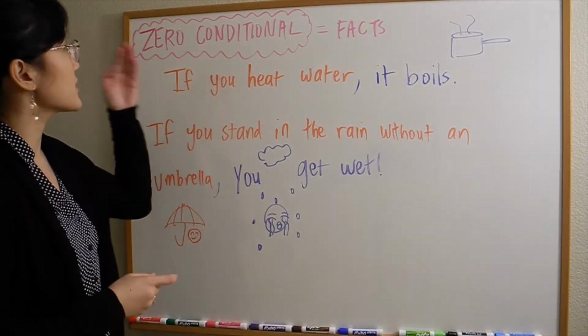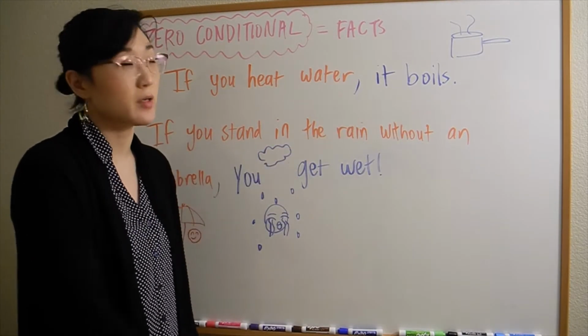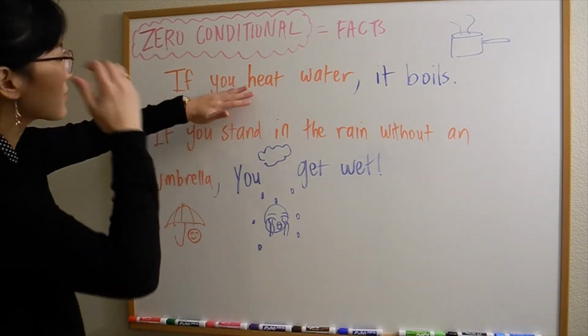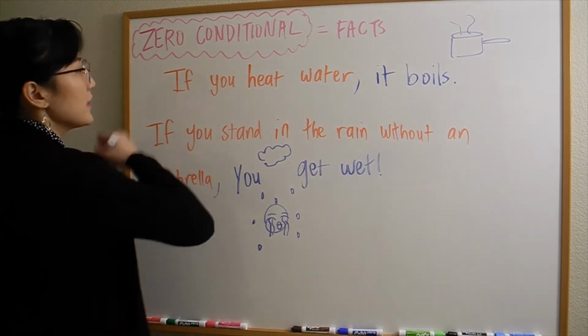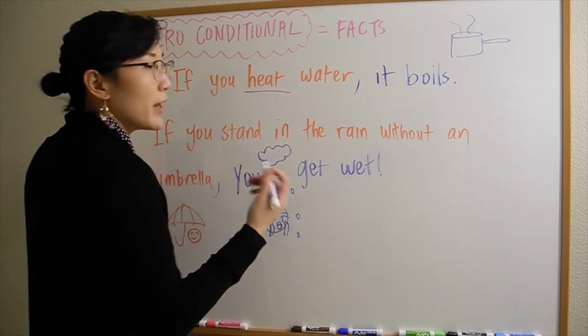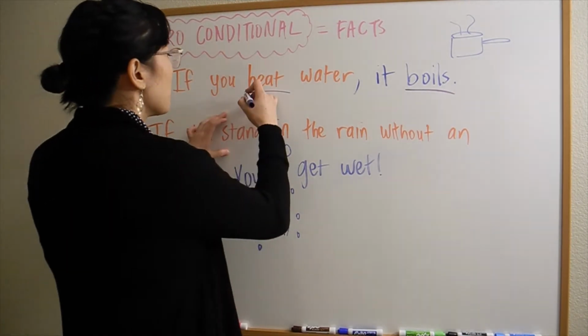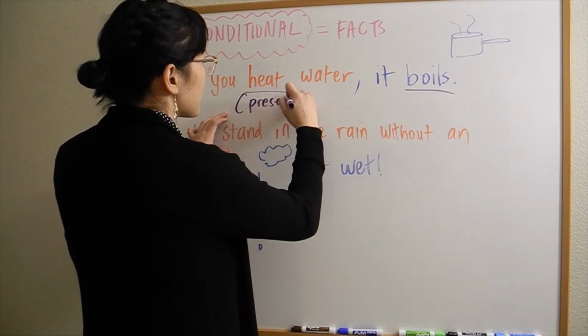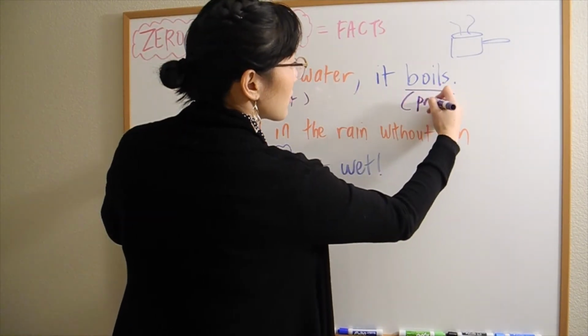Part 1 is the zero conditional. Zero conditional just means it's facts, okay? Look at these 2 examples. We use the simple present tense, right? If you heat water, what happens? It boils. Fact, right? This is the simple present. And also, in the if clause, and the main clause is also the present, right?